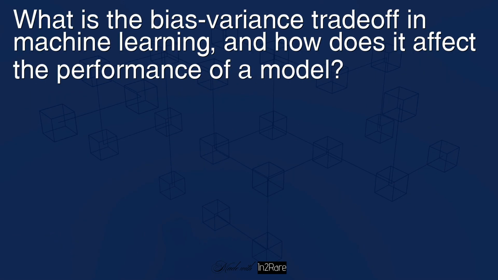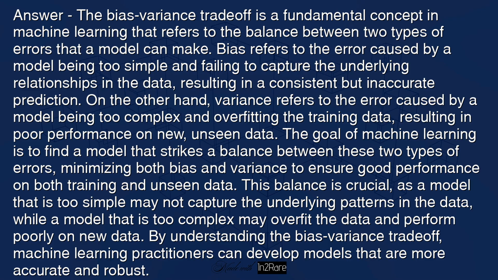What is the bias-variance trade-off in machine learning, and how does it affect the performance of a model? Answer: the bias-variance trade-off is a fundamental concept in machine learning that refers to the balance between two types of errors that a model can make. Bias refers to the error caused by a model being too simple and failing to capture the underlying relationships in the data, resulting in a consistent but inaccurate prediction.